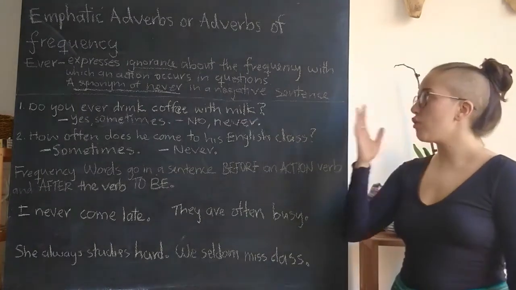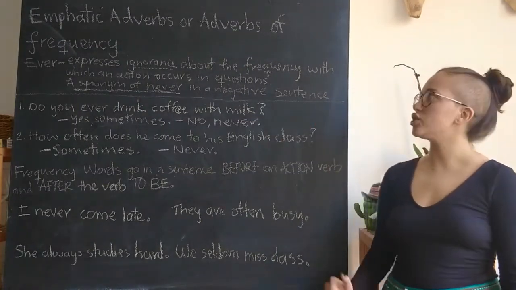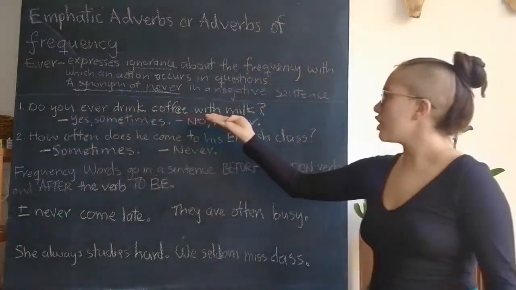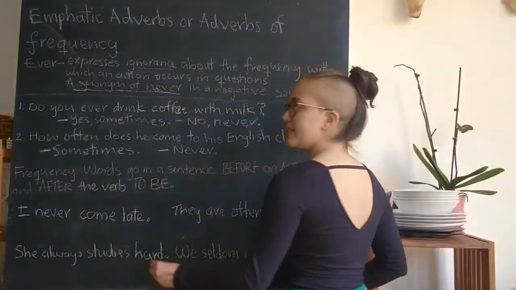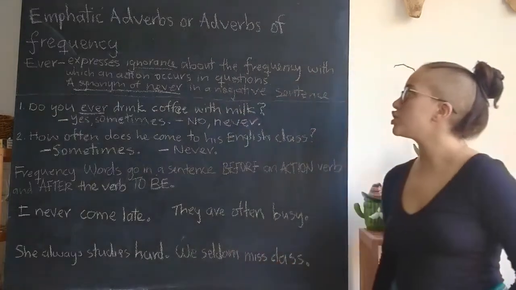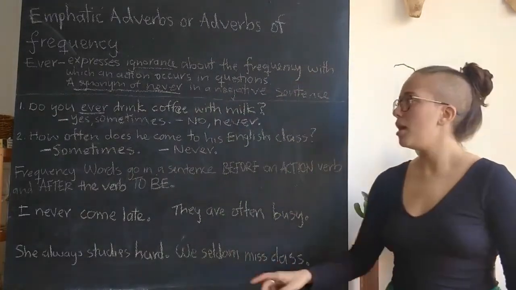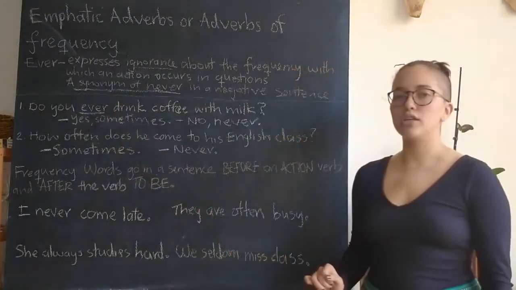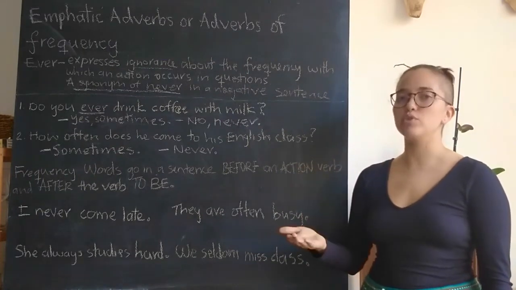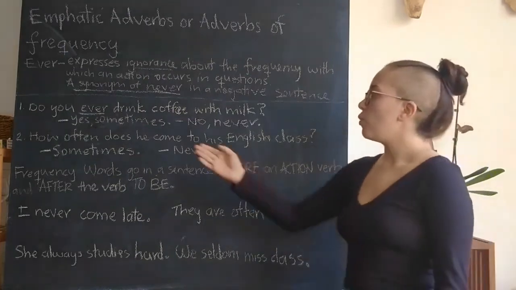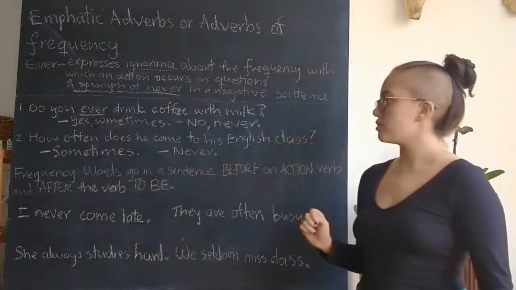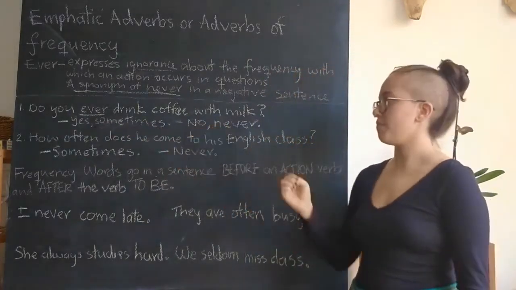Okay. So the first way that we ask questions with adverbs of frequency is like this. Do you ever drink coffee with milk? As you can see, we use the word ever here to ask a question with adverbs of frequency, because ever shows that we do not know how often or how many times we do the action. To answer this question, we could say, yes, sometimes, or no, never.